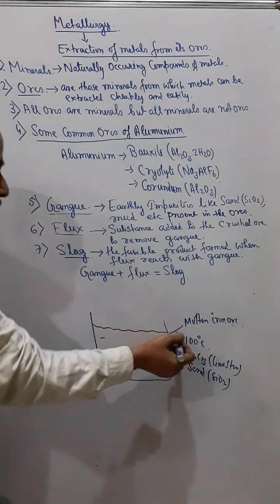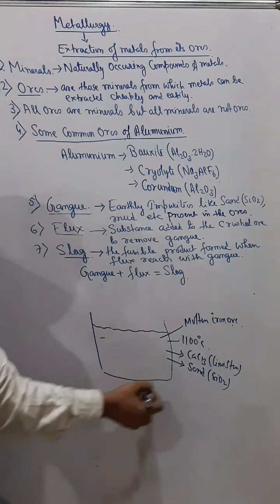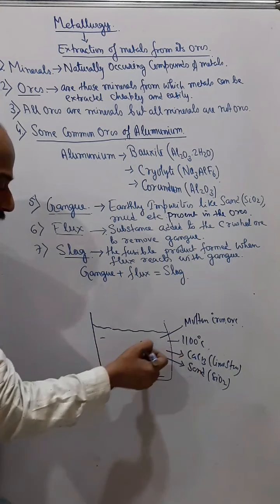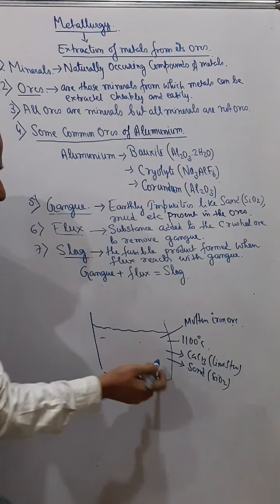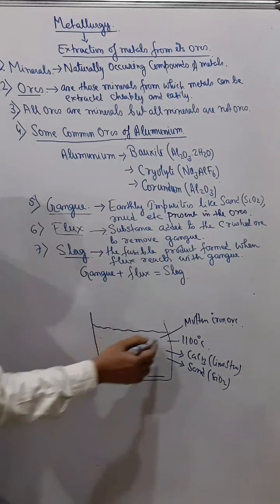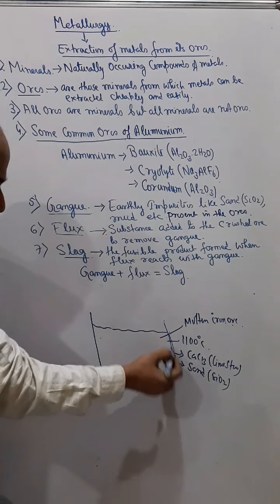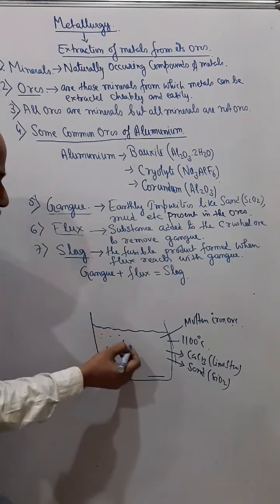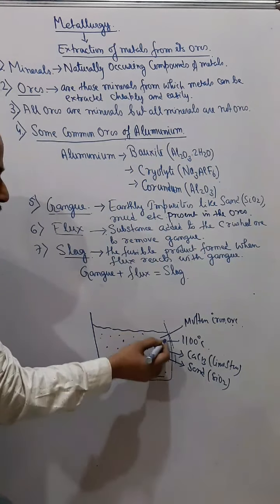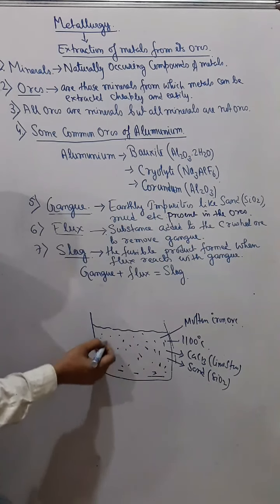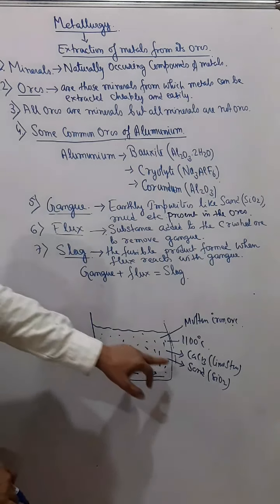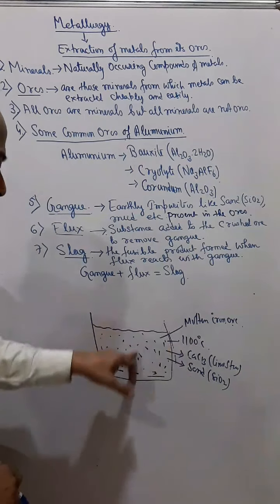Now in this heated iron ore, if we add this limestone, then what happens? You see that in this molten iron ore, sand is present as impurities everywhere, but it is difficult to get this sand out, and hence to remove this sand we add limestone to it.